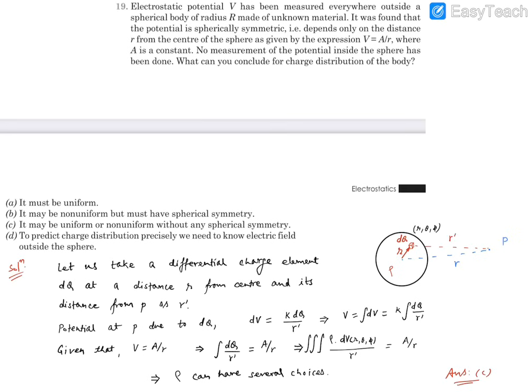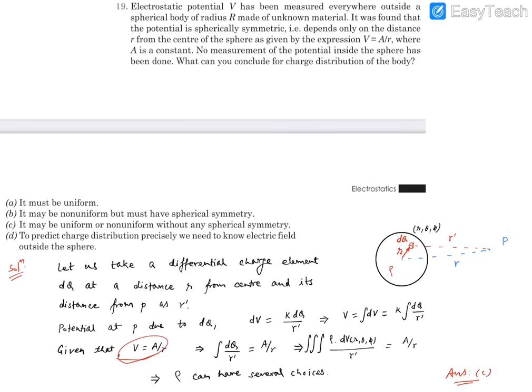Now potential at point P because of this charge element is dV, which is written as k dq upon r dash, where r dash is the distance of the element from the point. If we want to find the total potential, we need to integrate this because it's a scalar quantity, it needs to be basically added up. k is constant and can be taken outside, so the integration will have dq upon r dash.